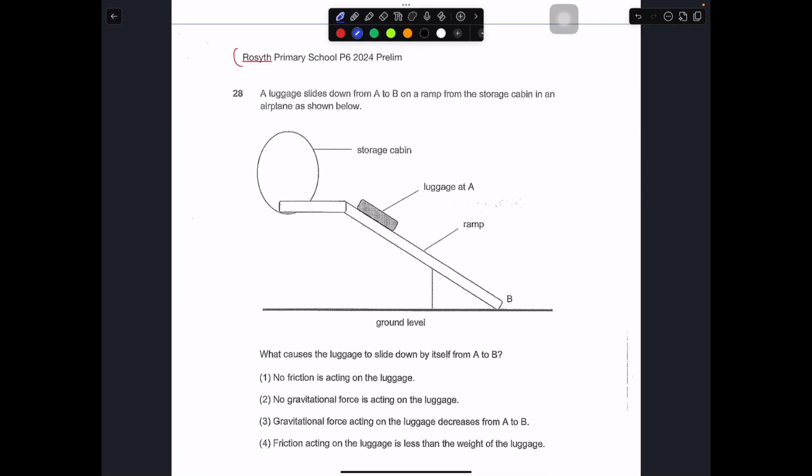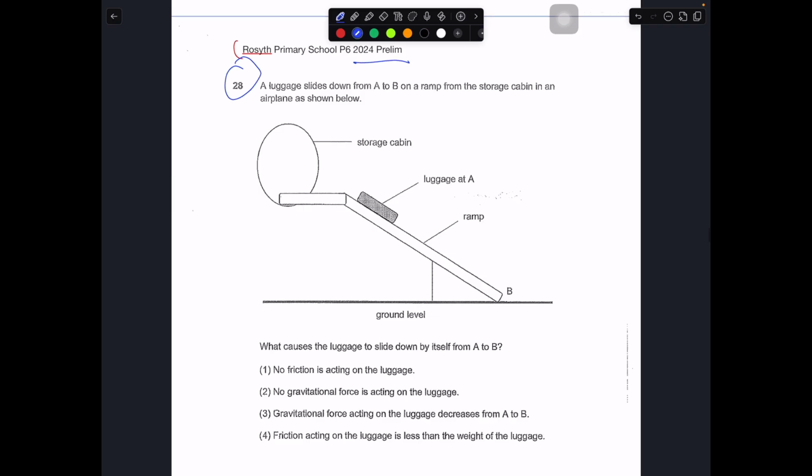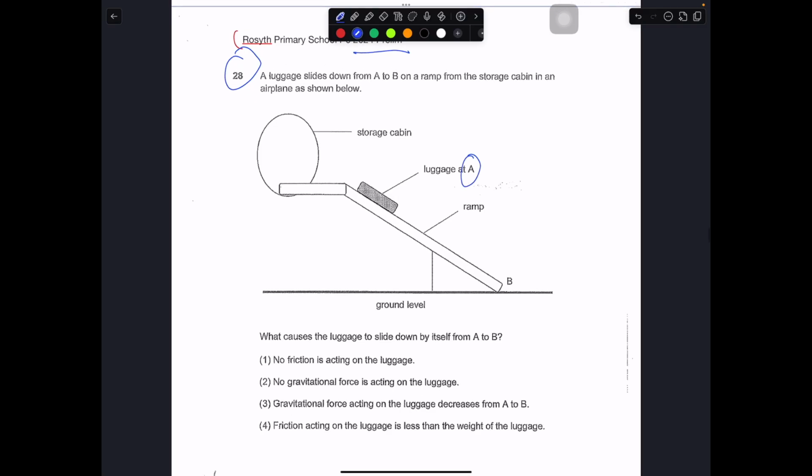Today I'll be going through Rosyth Primary School P6 2024 prelim question number 28. A luggage slides down from A to B from a storage cabin in an airplane, as shown. So you have luggage at position A, then you have point B over here. What caused the luggage to slide down on its own from A to B without anyone pushing it? So over here, the luggage is now moving.